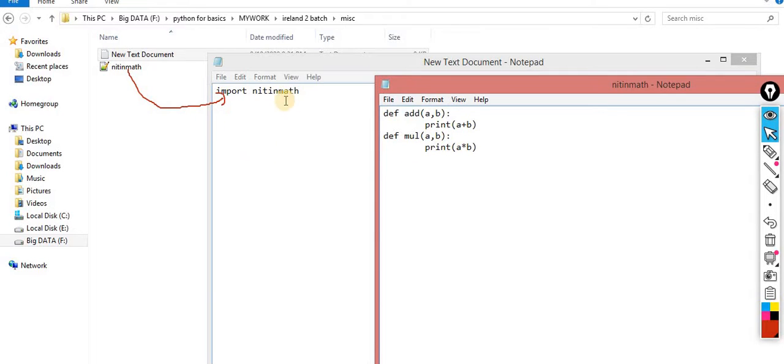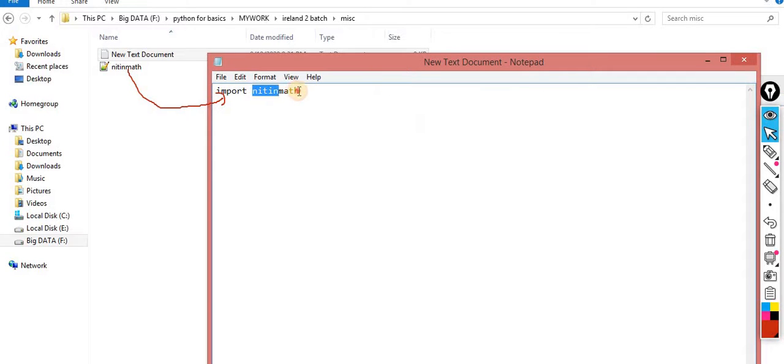Rather than writing this complete name, I am assigning a nickname, nm. This is one way. I will show you all the possible ways to import a single file into your program. Rather than writing the entire name Nitin Math again, I use the nickname.